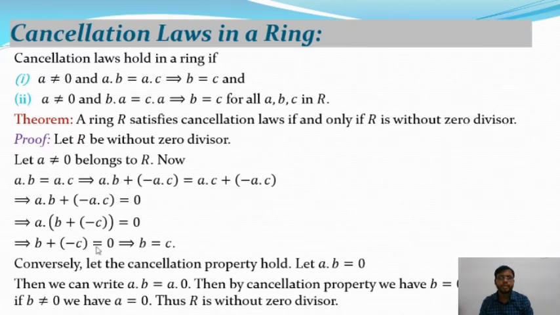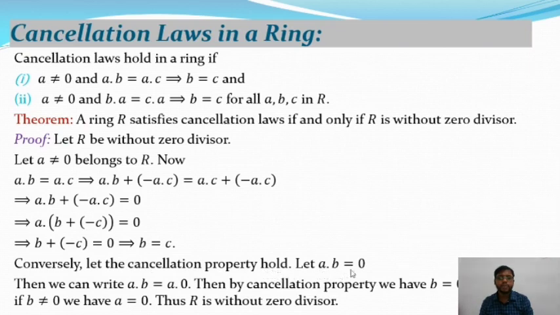In that case, where R is without zero divisor, either A is equal to 0 or B plus minus C is equal to 0. So if B plus minus C is equal to 0, from this we get B is equal to C. So if R is without zero divisor, then it satisfies the cancellation law in a ring. Conversely, let the cancellation property hold.